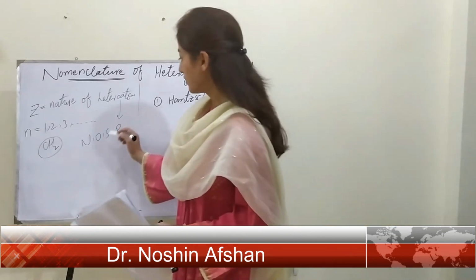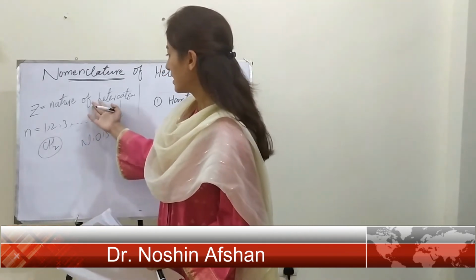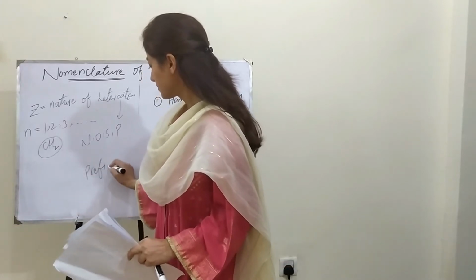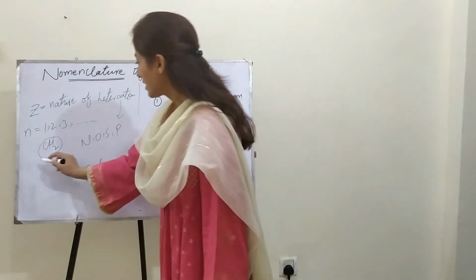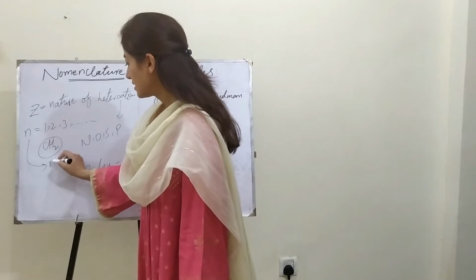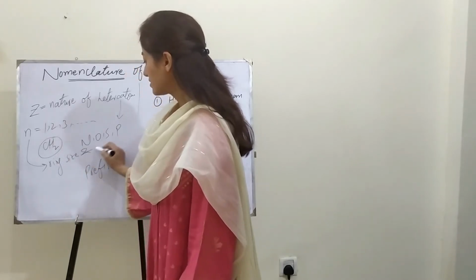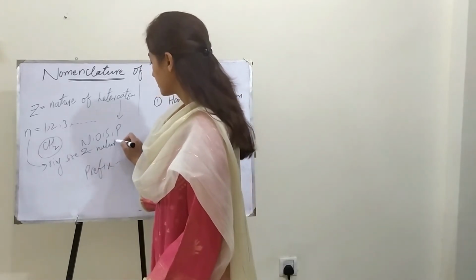And when we write down the name of the heterocycle, this heteroatom comes as a prefix. Then shortly, this value of n represents ring size as well as nature of the ring.